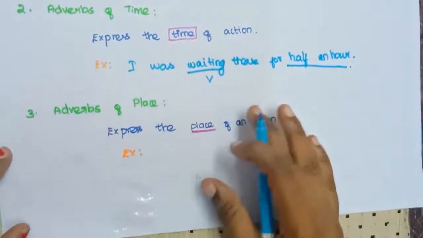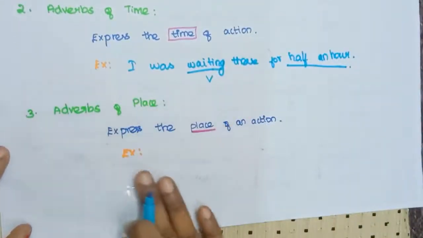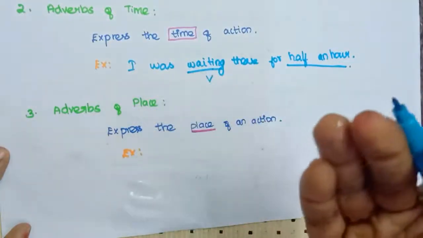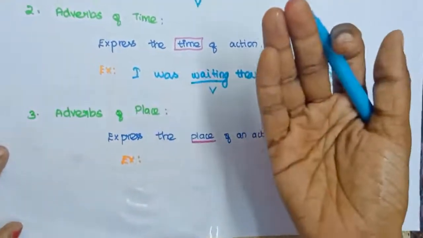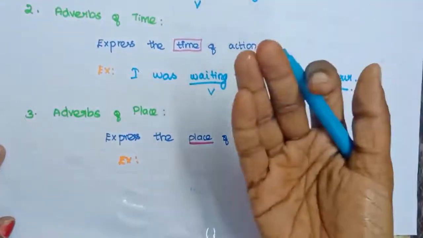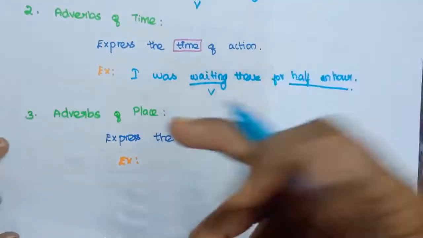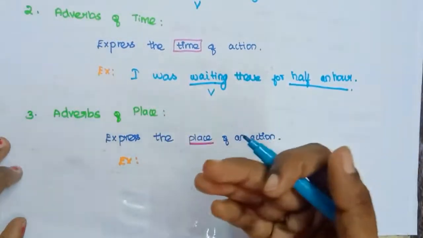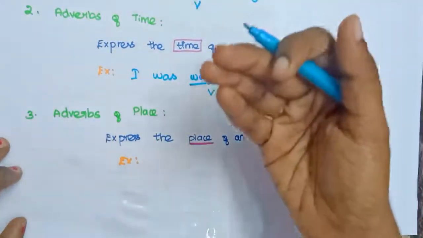If you see the next example, adverbs of place. What is adverbs of place? It expresses the place of an action, or where that action is performed.